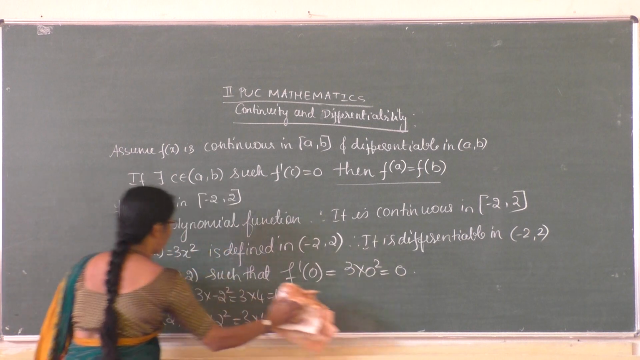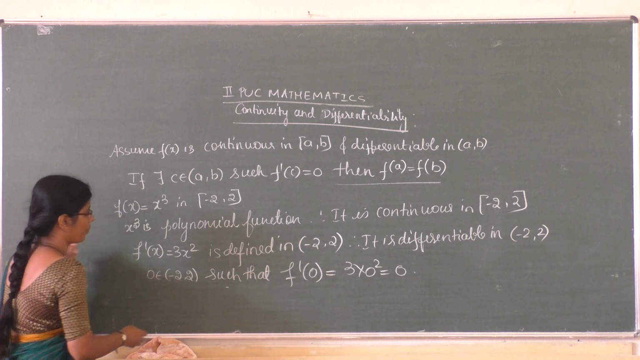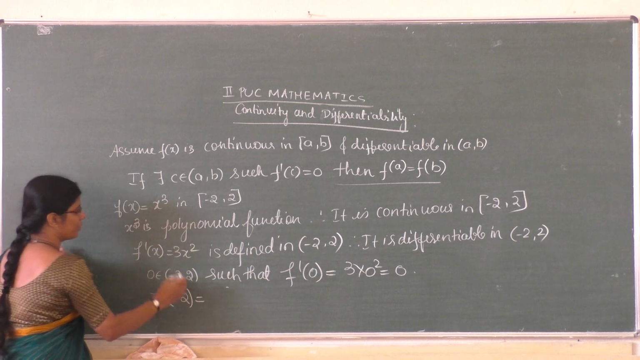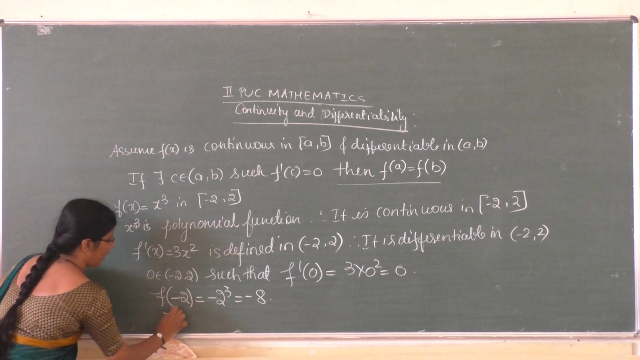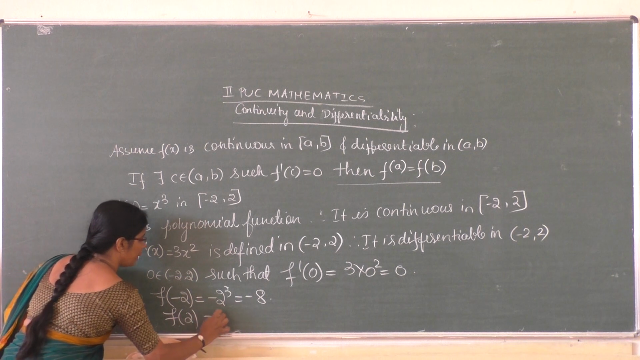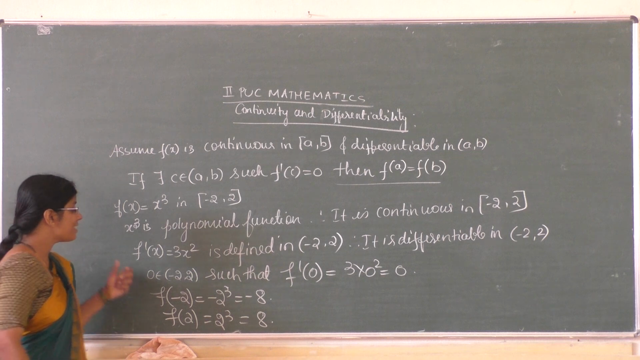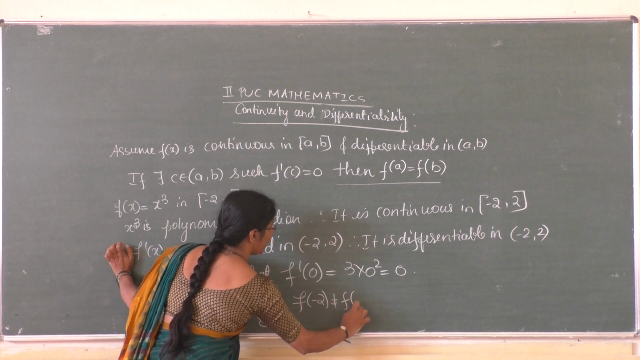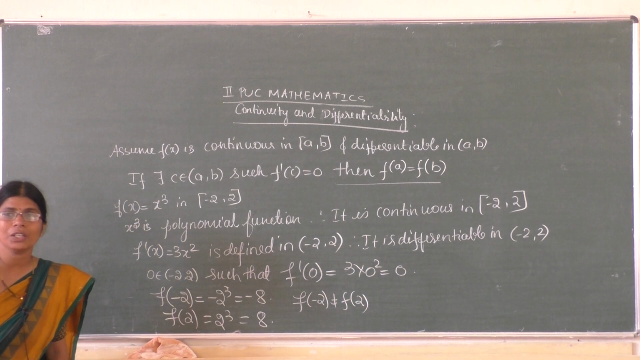You have to check for f of x. So f of minus 2 is equal to minus 2 cube, which is minus 8. f of 2 is equal to 2 cube, which is 8. So what we get? f of minus 2 is not equal to f of 2.